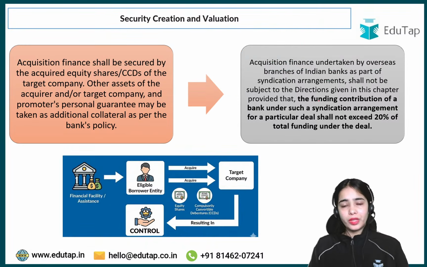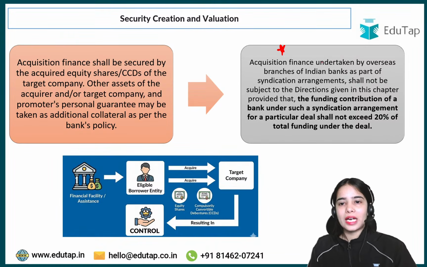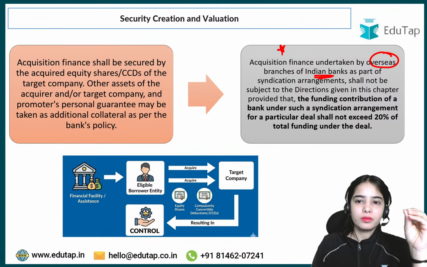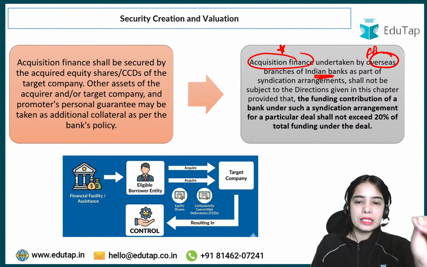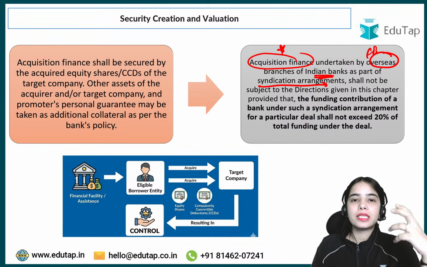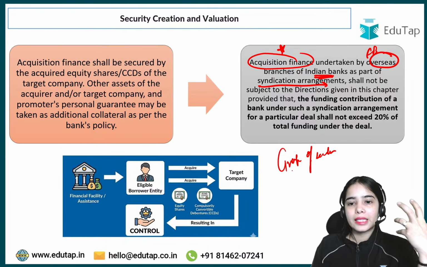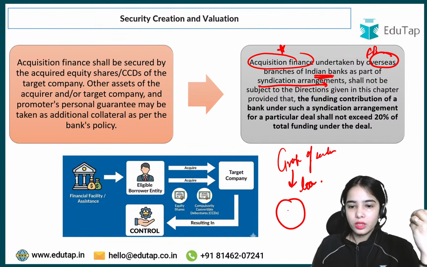So basically acquisition finance can also be undertaken by overseas branches of Indian banks. That is, foreign branches of Indian banks can also do the acquisition finance as part of a syndicate arrangement. In the syndicate arrangement, there is a group of lenders that are coming together to provide the loan to a company,